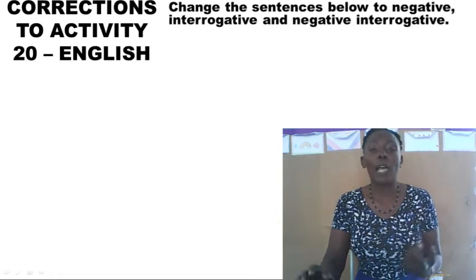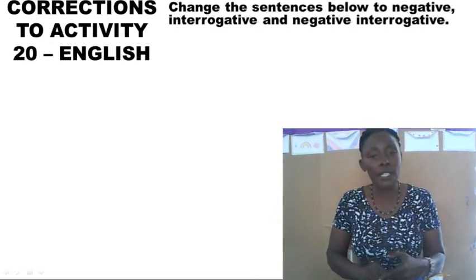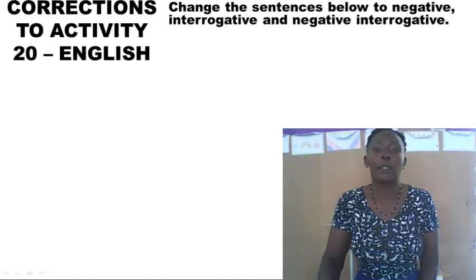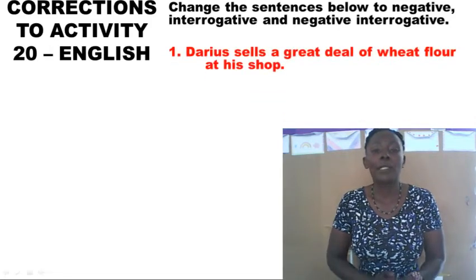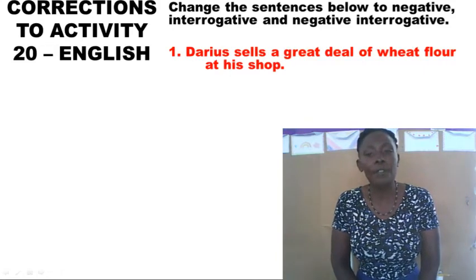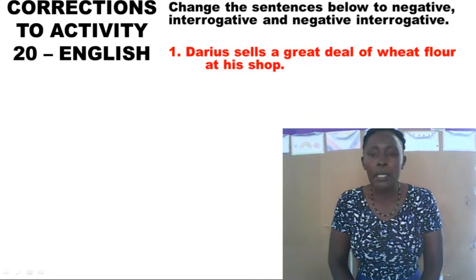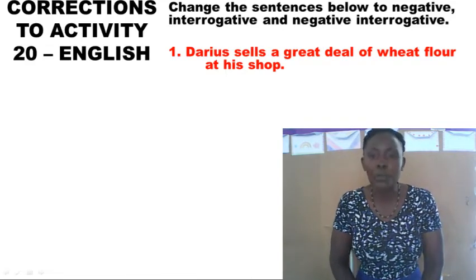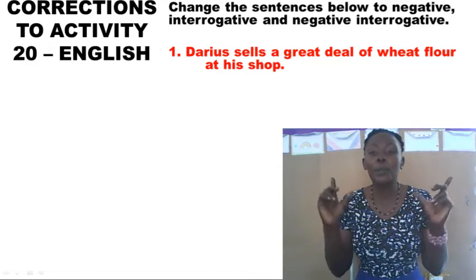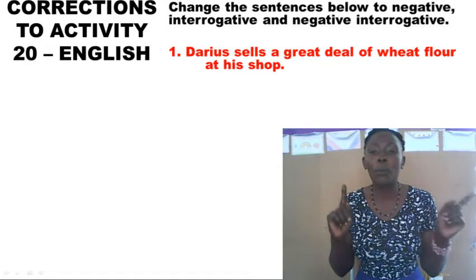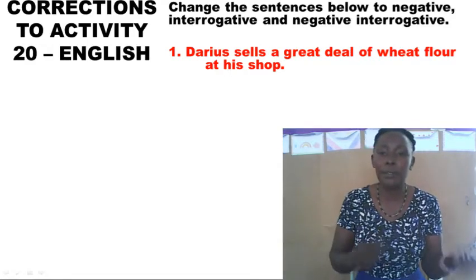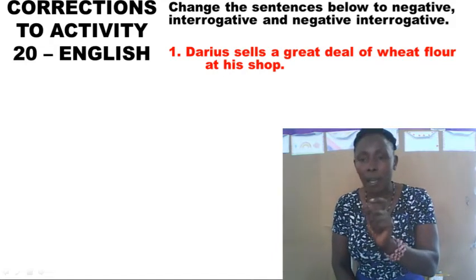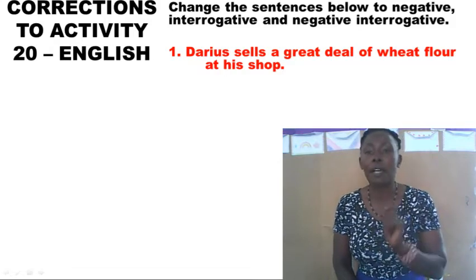The instruction was, change the sentences below to negative, interrogative, and negative interrogative. Question 1 was, Darius sells a great deal of wheat flour at his shop. Our keyword is a great deal of. So if you change this statement to negative form, we have to drop our structure, a great deal of, and replace it with much, since the noun given to us is uncountable.